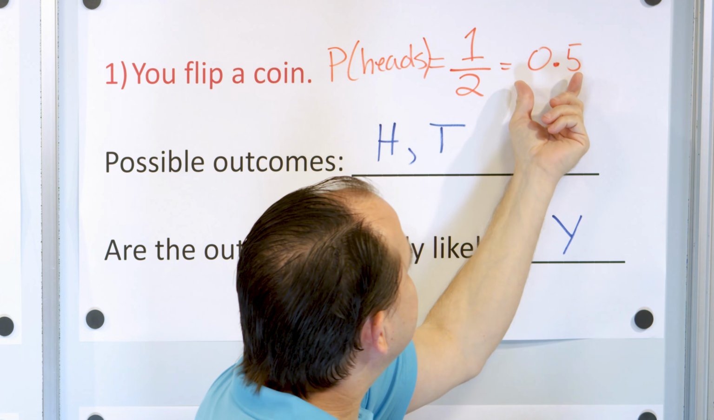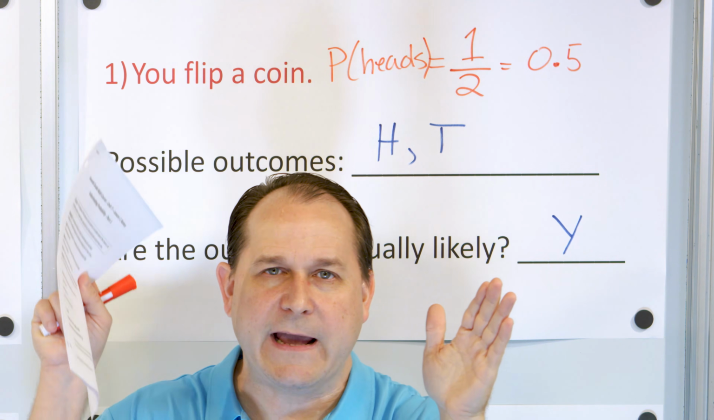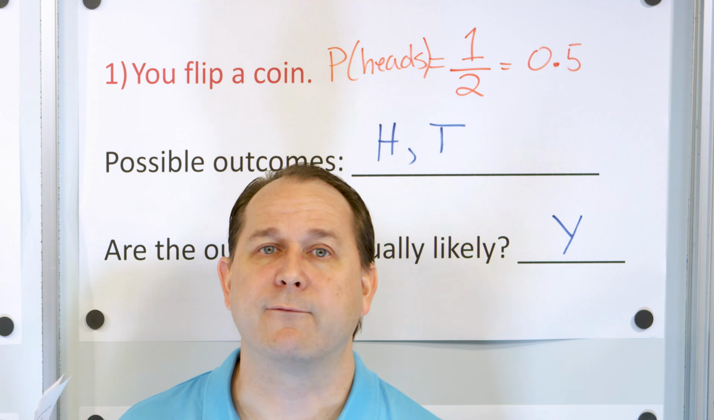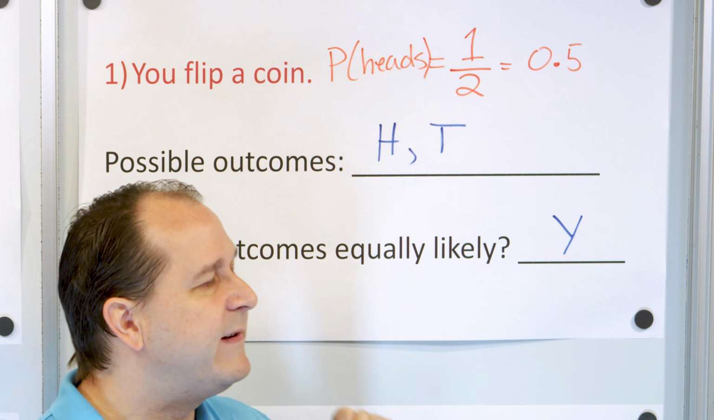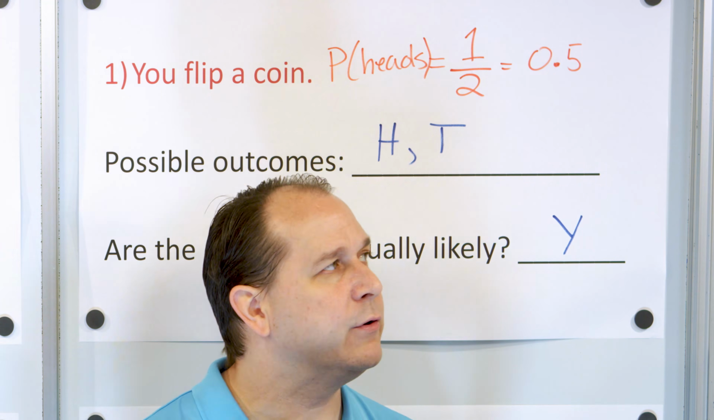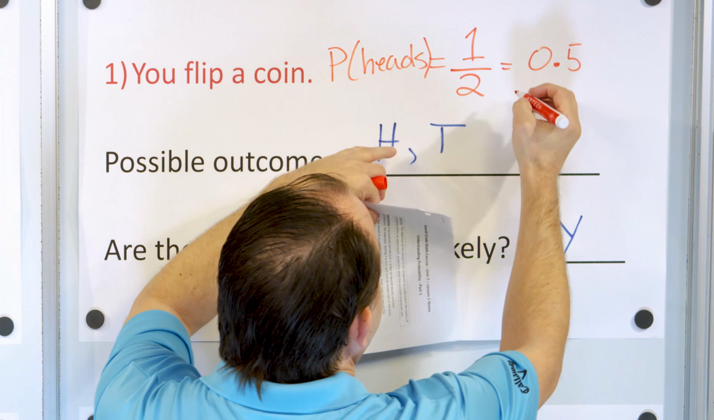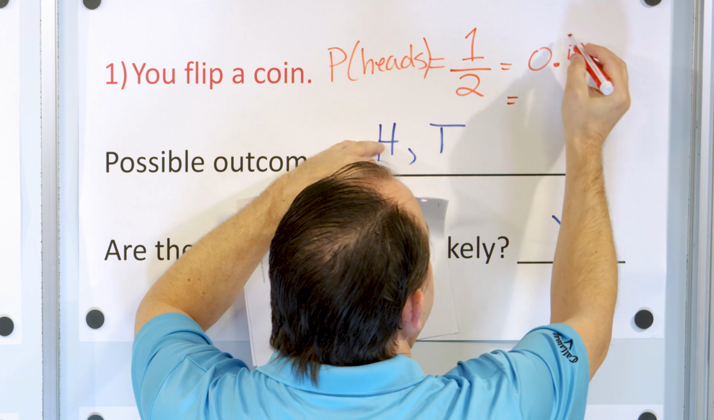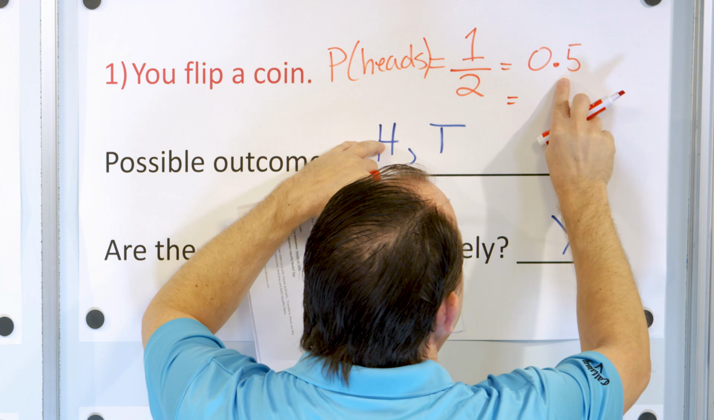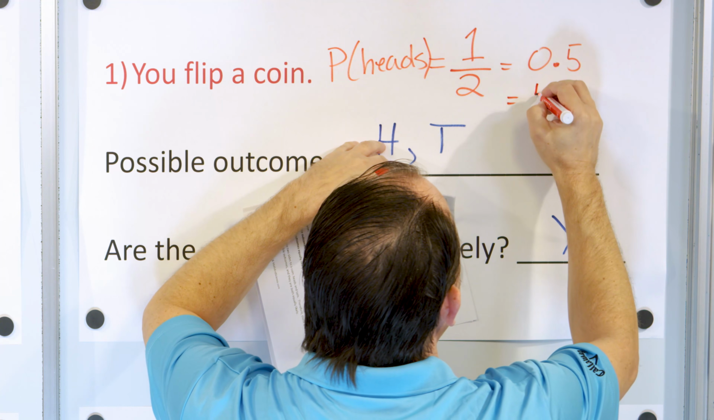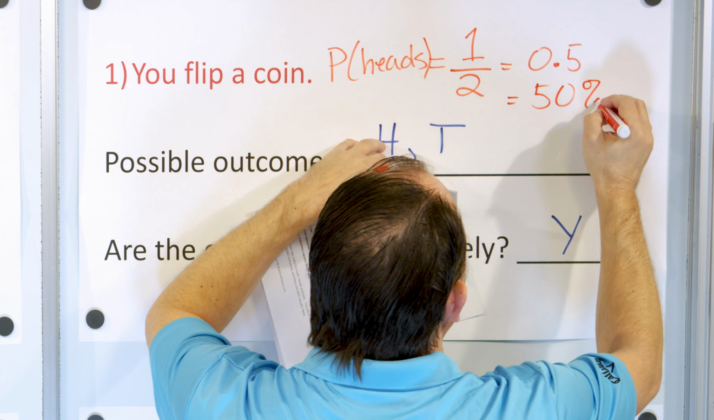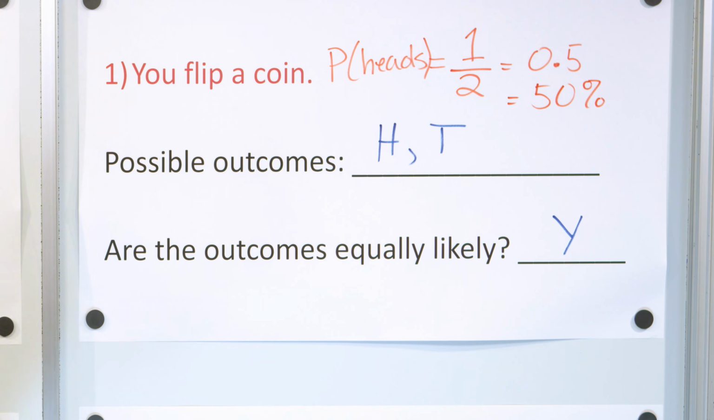We can say the probability is 0.5. Remember, the scale is 0 to 1, 0.5 right in the middle. We can also express it as the fraction 1/2. That's okay too. And then if you were looking at the weather or something, what you would do is convert this to a percent by multiplying by 100, move the decimal 2 spots, and so it would be 50%.